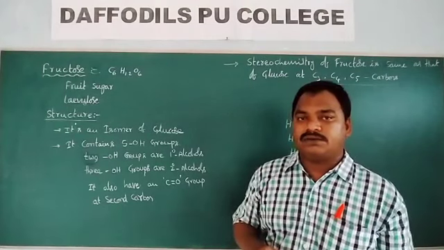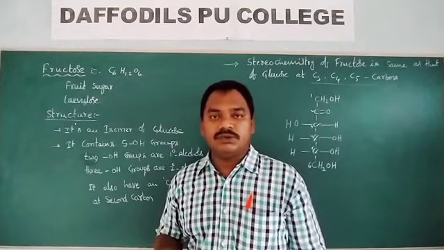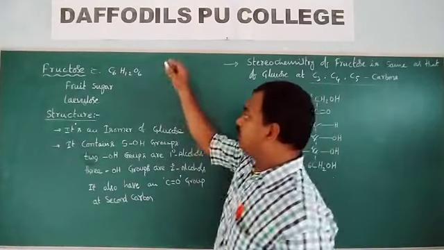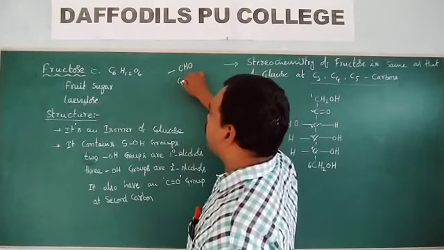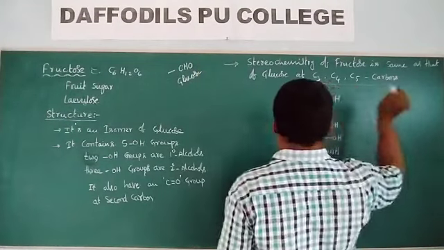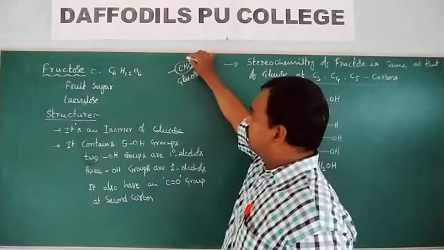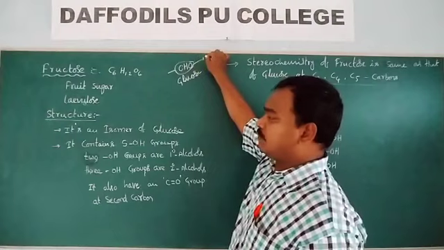Number 1, remember that one. Glucose contains the CHO group, the aldehyde group.